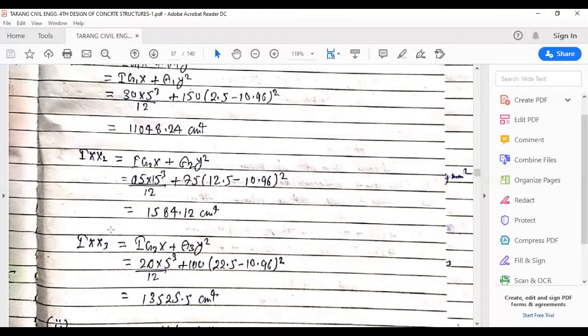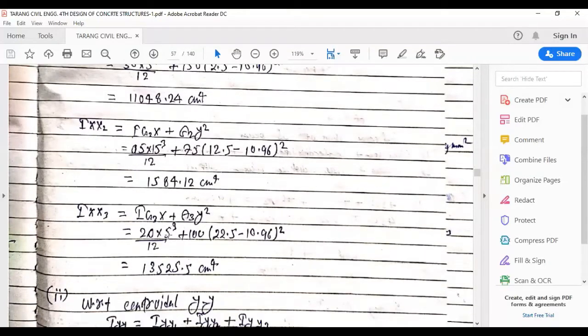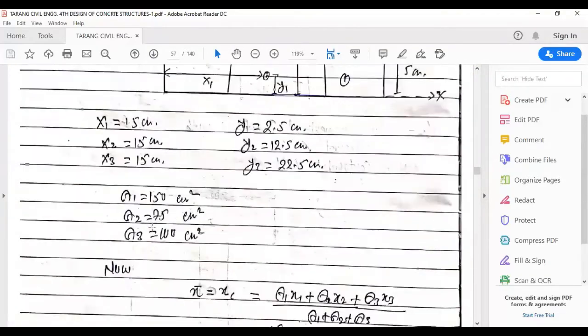Again, we'll find the value of Ixx3. It is represented by the same type of formula with different subscripts: Ig3x plus A3 y square. It is for the third box, so we'll move to the third box.